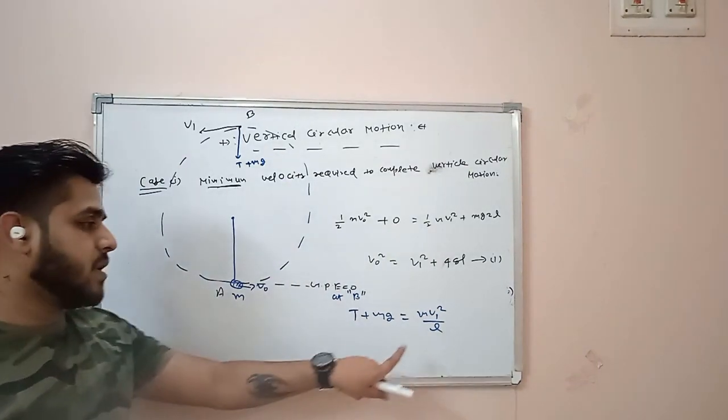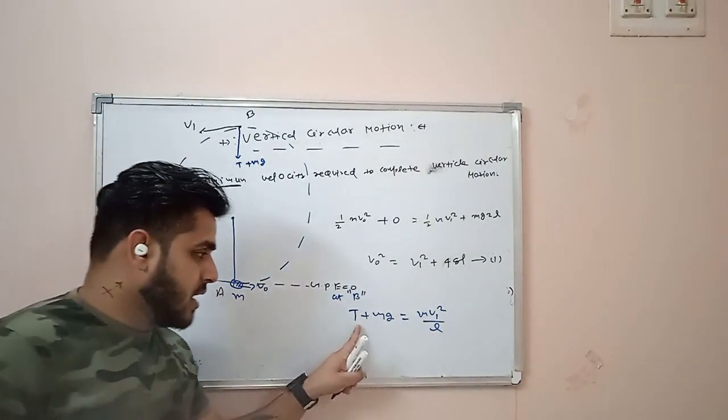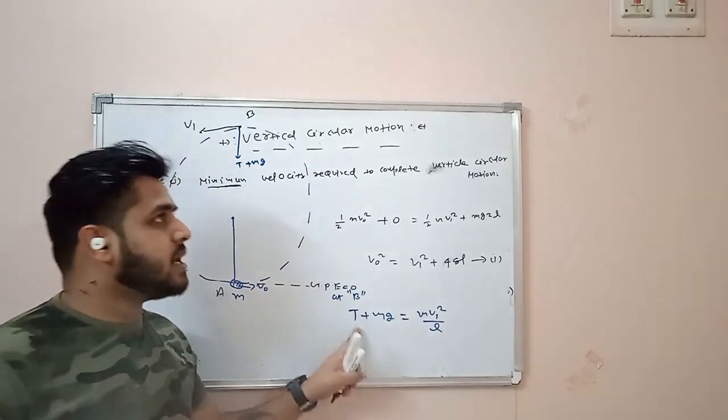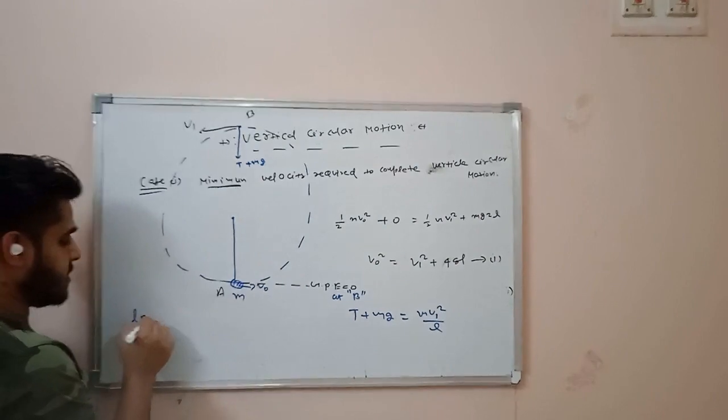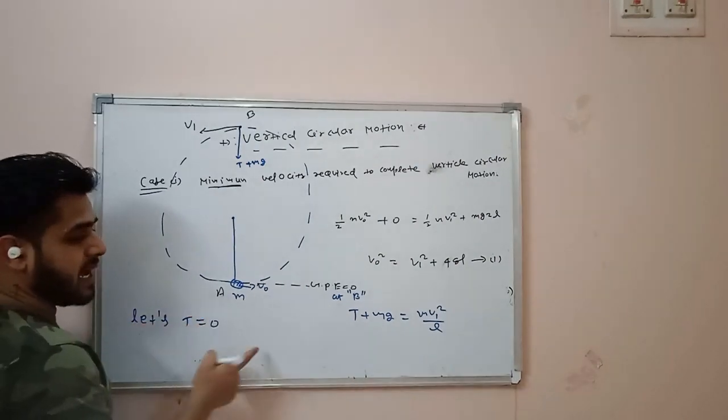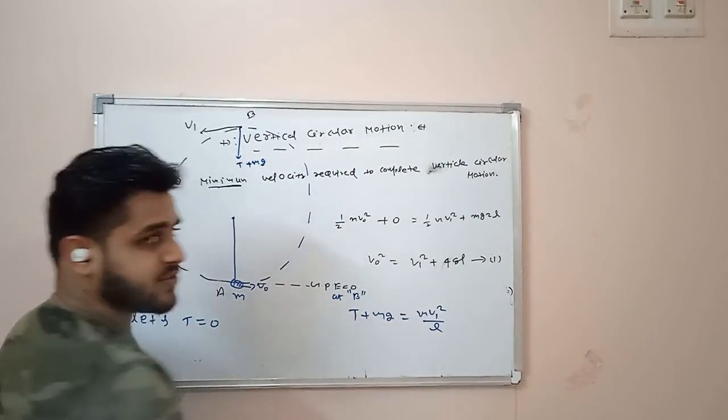Now if I need to find out the minimum value of v1, I know this tension is going to be variable. The minimum value of tension possible is 0. So let's take tension equal to 0. To calculate the minimum value of V1, I am going to take tension equal to 0.